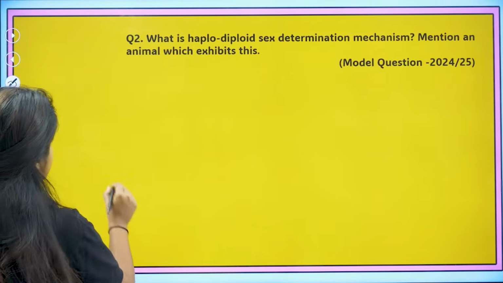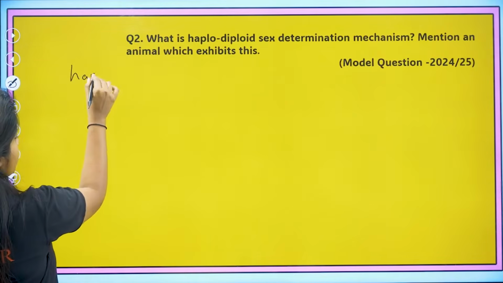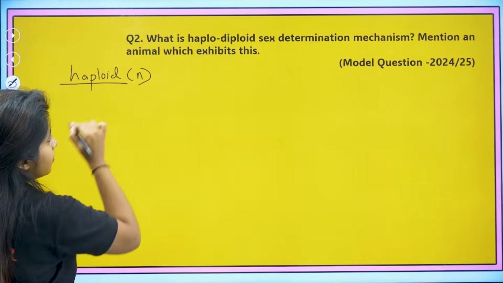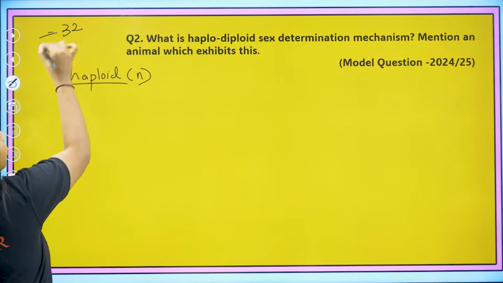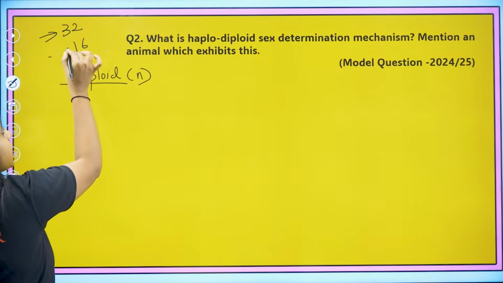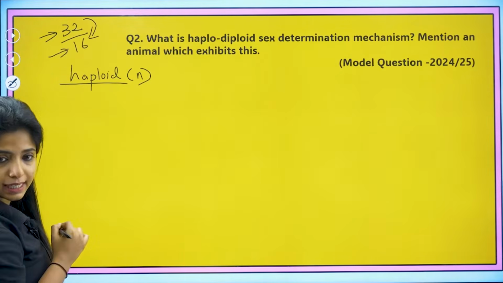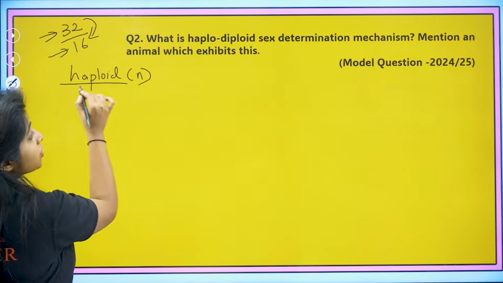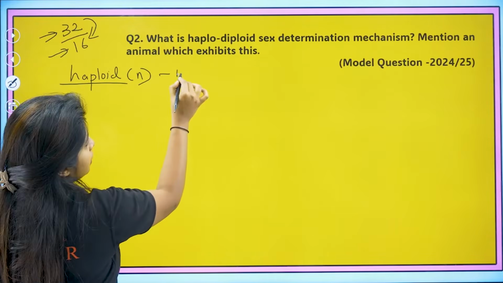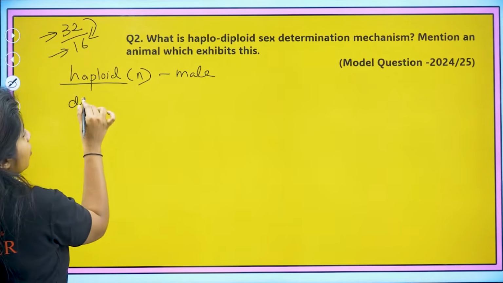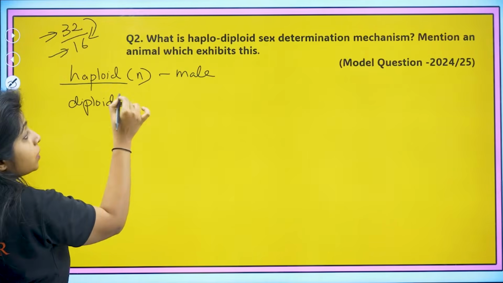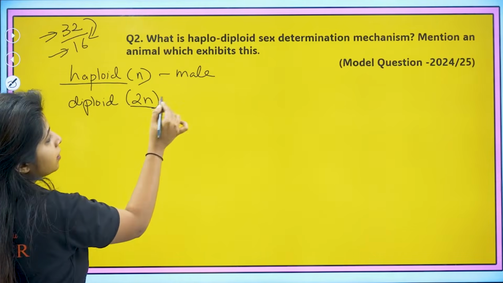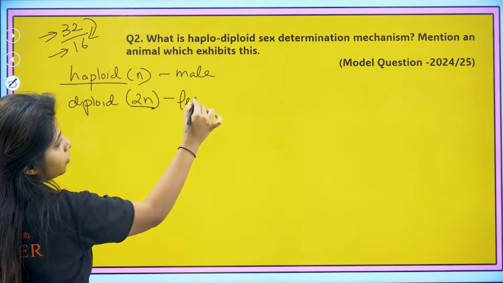So in haplo-diploid sex determination, haploid means the number of chromosomes is half, which you call n. Suppose someone has 32 chromosomes, but this organism only has 16 chromosomes. Don't you think it's half of it? Yes, it's half of it. So I'll call this haploid in nature. Now when an organism has haploid, or half the number of chromosomes, it becomes male. On the other hand, if it has double the number of chromosomes, half was n, double will be 2n. So when it is 2n, it would be a female.